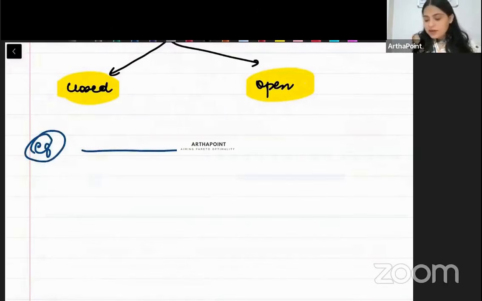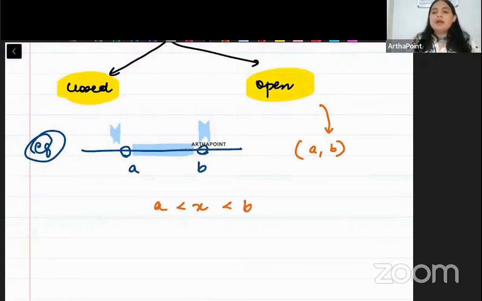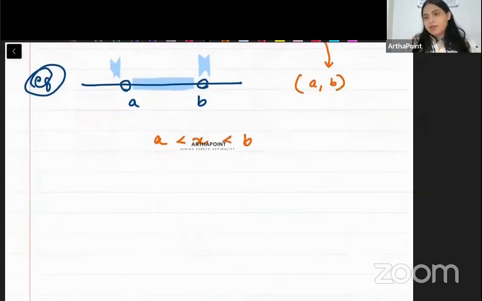If I have this number line and I write here A and B, I want to include everything between A and B, but not A, not B. A aur B ko include nahi karna, but A aur B ke beech mein jo bhi hai, woh sab mere ko include karna hai. Then my interval will be (A, B), but it will be open. So I'm talking about all numbers between A and B, not including A, not including B.